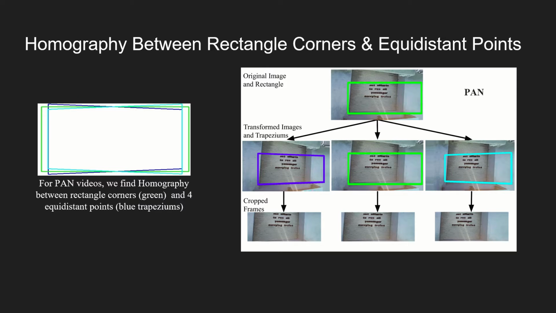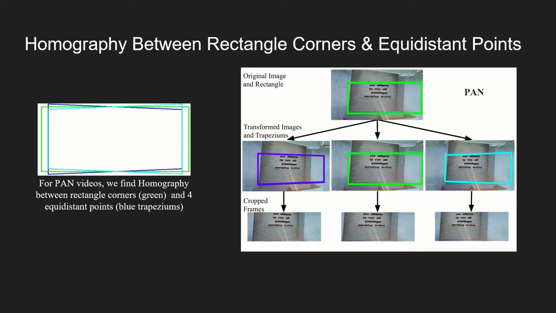Now we obtain the homography between one of the trapezium and rectangle and create the first frame of our video as shown in the image on the right. We use warping of the region within the trapezium to make it look rectangular like the region shown in the rectangle.